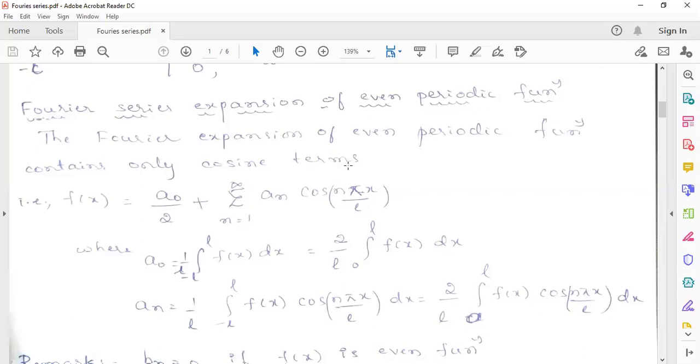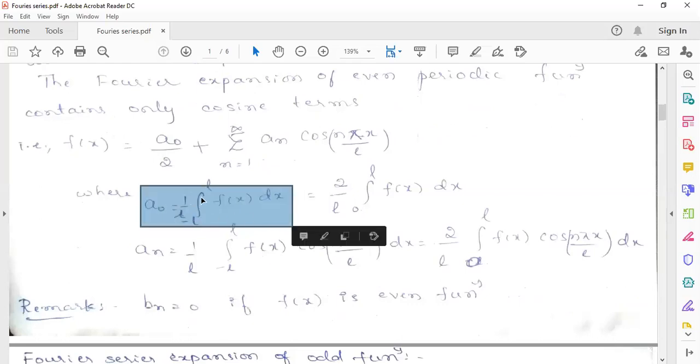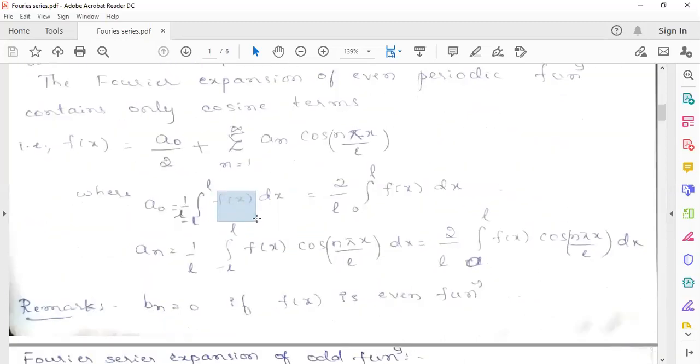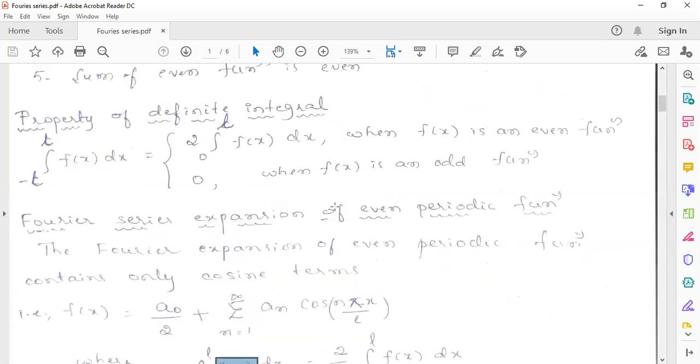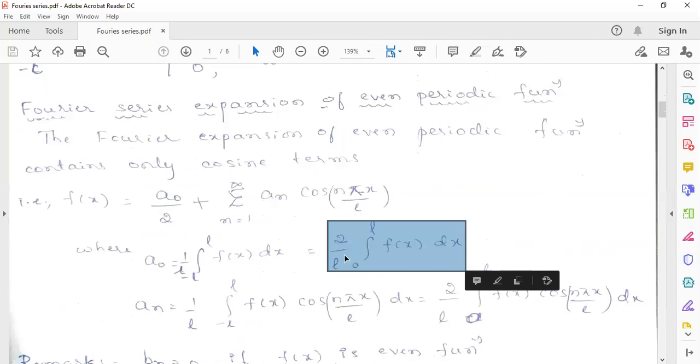Is it clear? When the function is even, f of x equals a naught by 2 plus the sum from n equals 1 to infinity of an into cos n pi x by L in the interval minus L to L, where a naught is given by the usual formula: 1 by L into the integral from minus L to L of f of x dx. Here we assumed f of x is an even function, so by the property of definite integral, we can write that as 2 by L into the integral over 0 to L of f of x dx.